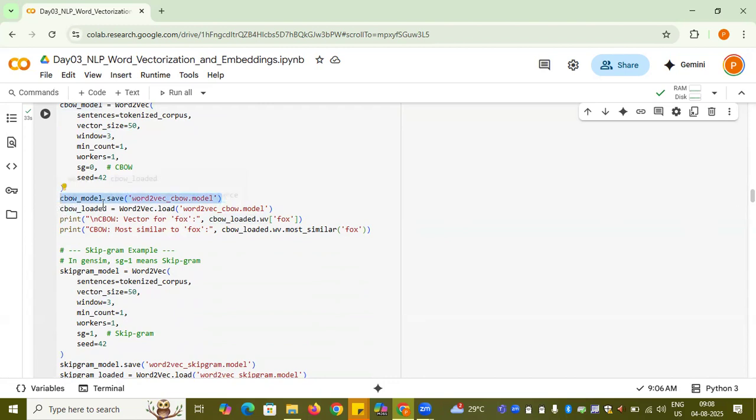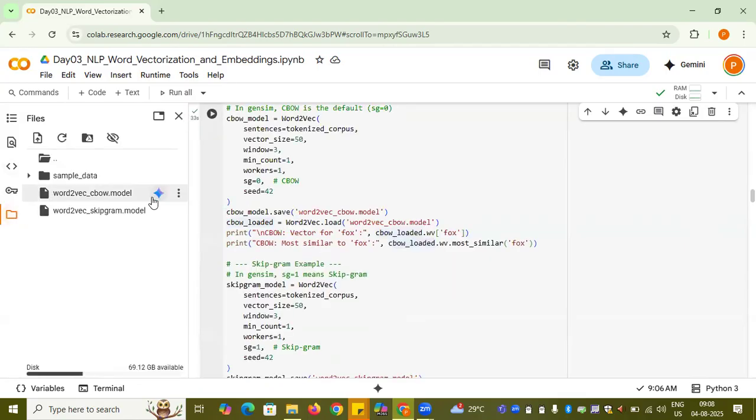If you go here, you will find it here, the Word2Vec CBOW model. I am saving it using Word2Vec with the name of the Word2Vec CBOW model, and then I am loading it. This is how to save and load it, because you are not going to train again and again on your corpus.